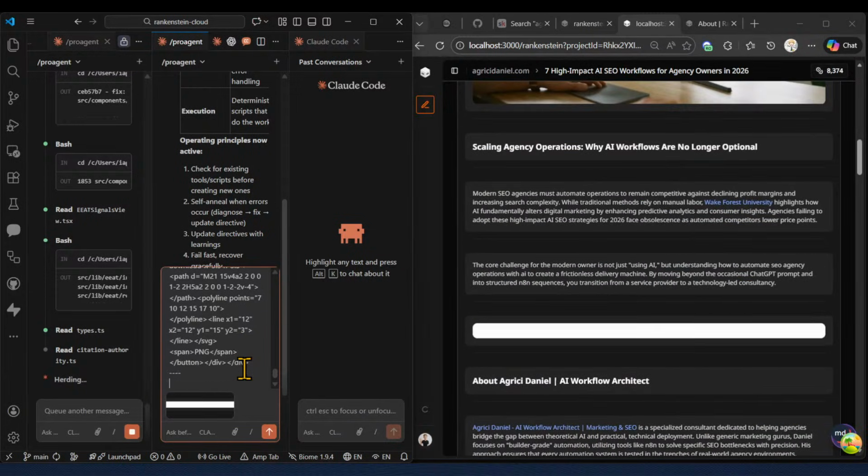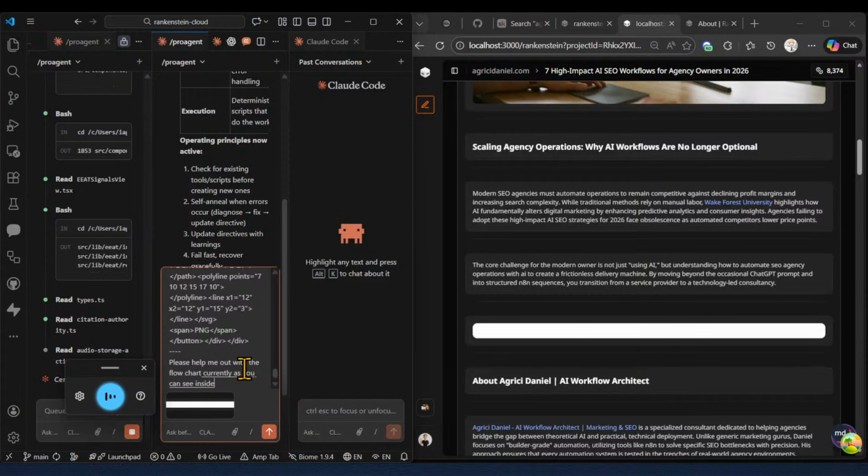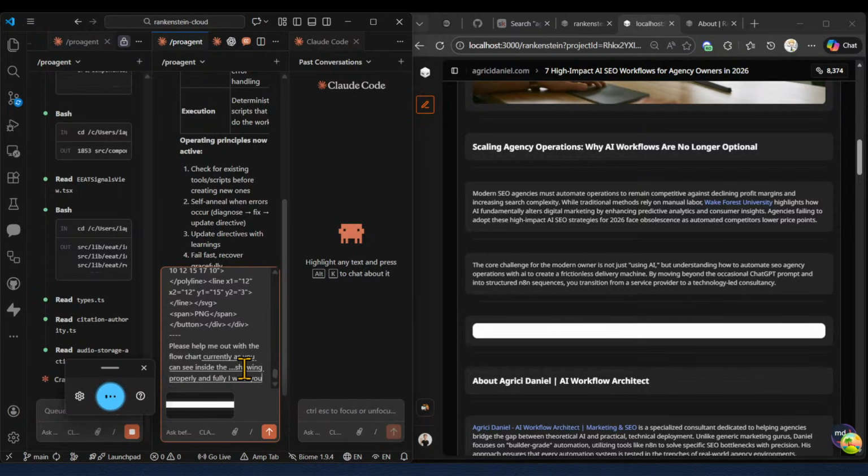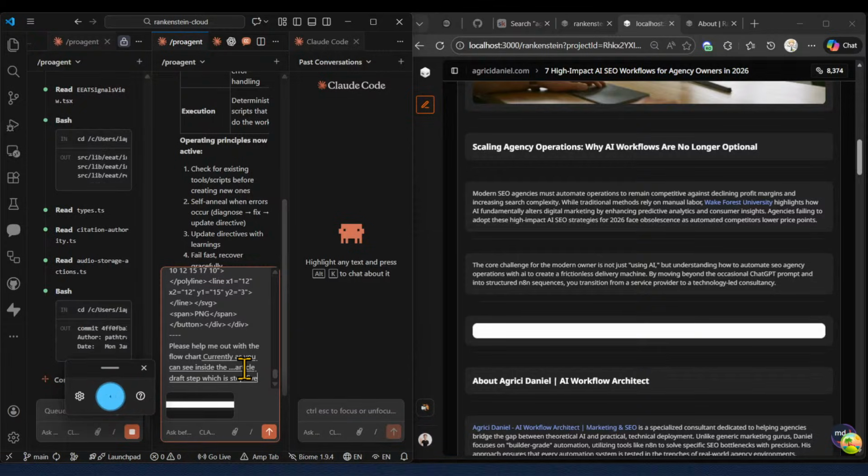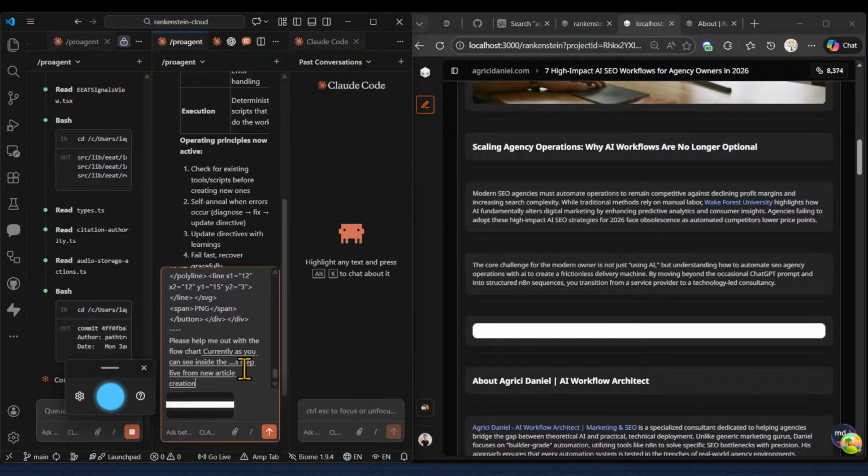So please help me out with the flowchart. Currently, as you can see inside the image, it is not showing properly and fully. I want you to carefully review this element inside the article draft step, which is step 5 from new article creation. Yeah, this is the prompt I have put right now.